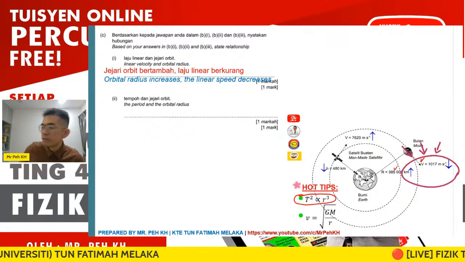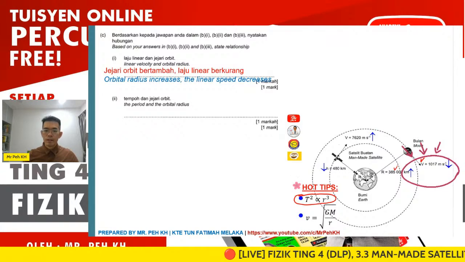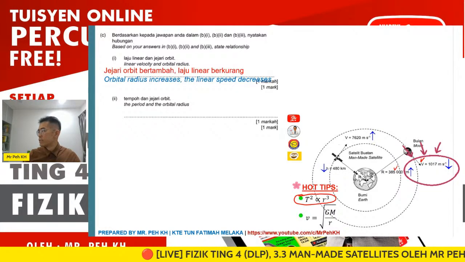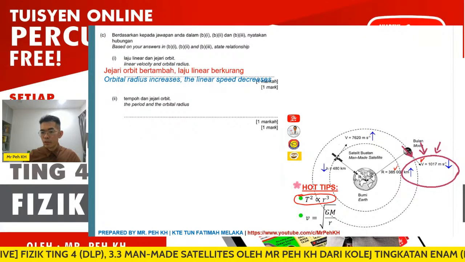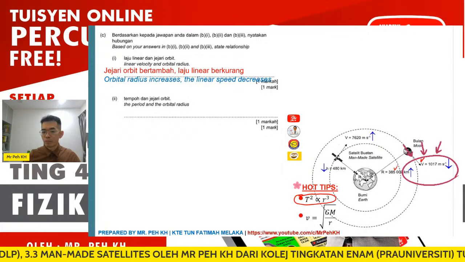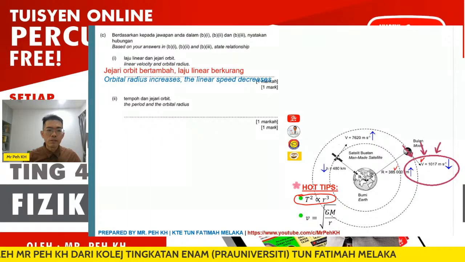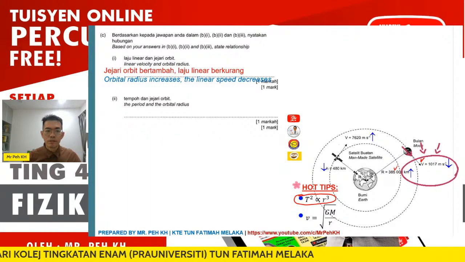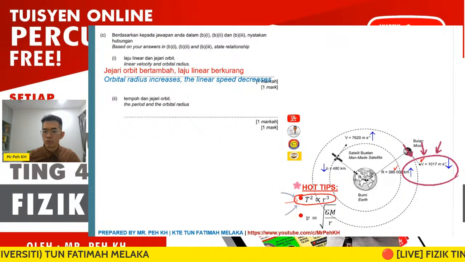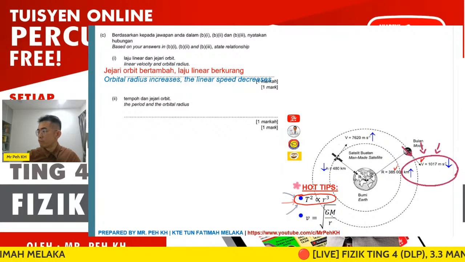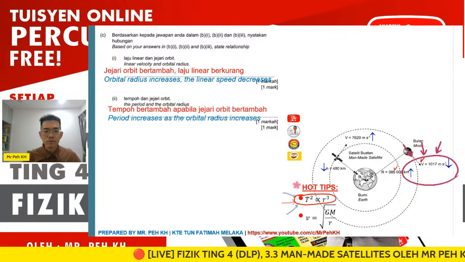But the figure for the period is actually stated in the question now. If you're not very clear about the Kepler's law, you can use the value given in the question. So it's directly proportional. The period increases, the orbital radius increases. So that will be the answer. You can refer to Kepler's law, or you can straight away refer to the question. Okay, so period increases as the orbital radius increases.